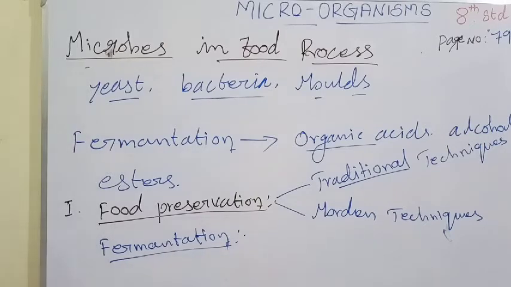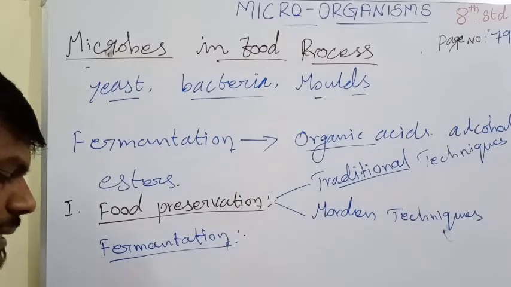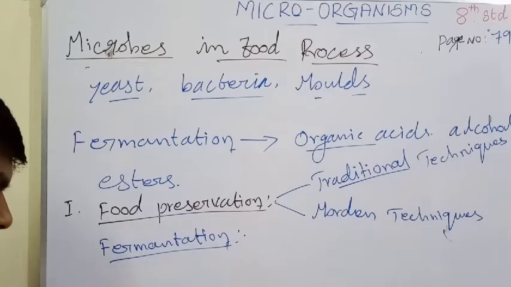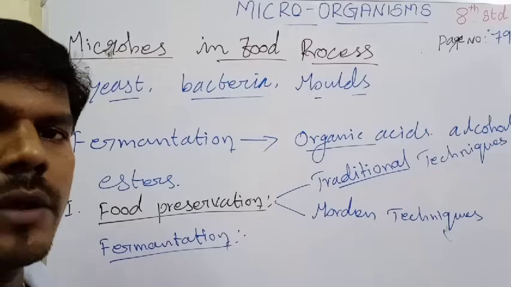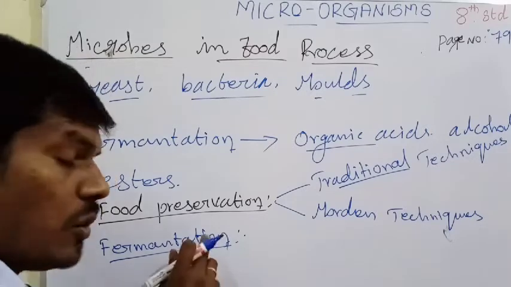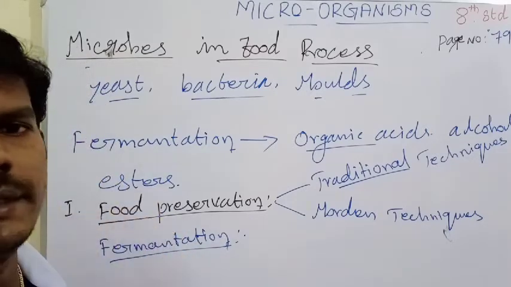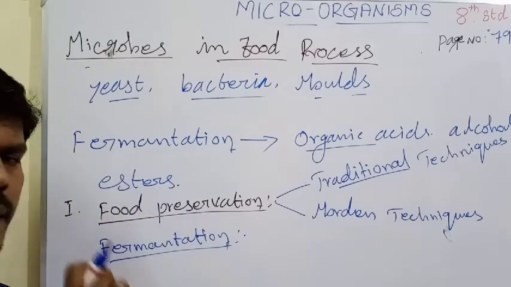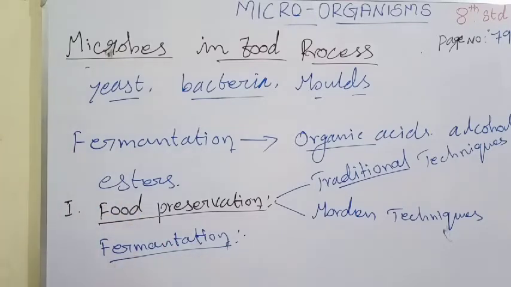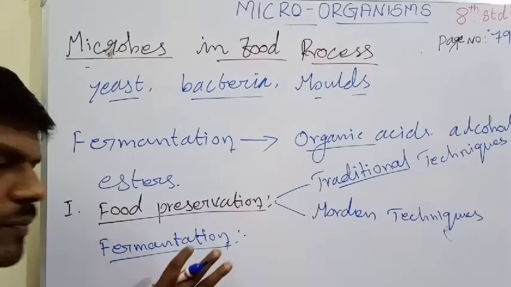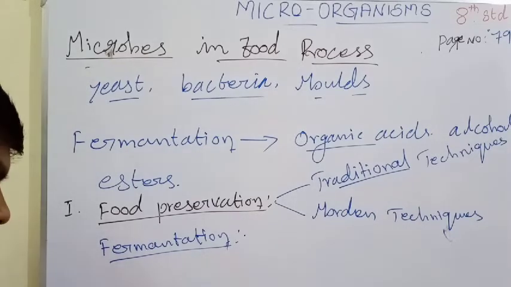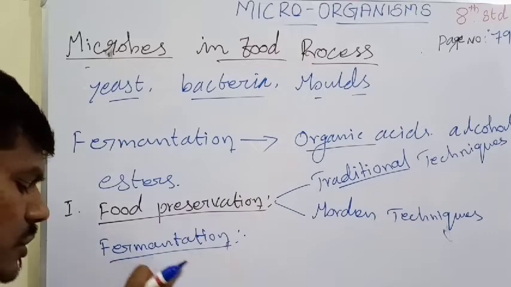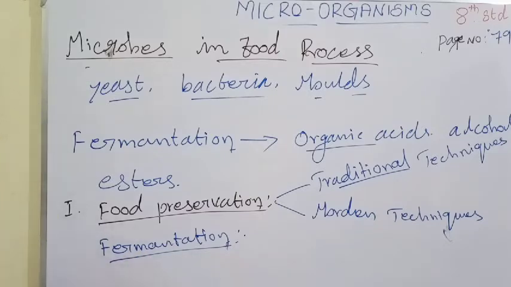First one, fermentation. Fermentation is the microbial conversion of starch and sugar into alcohol. That means you want to use a microorganism, that is yeast. So that yeast they are utilizing, and without a microorganism it is not possible to fulfill the fermentation process. This is the conversion of starch and sugar into alcohol.